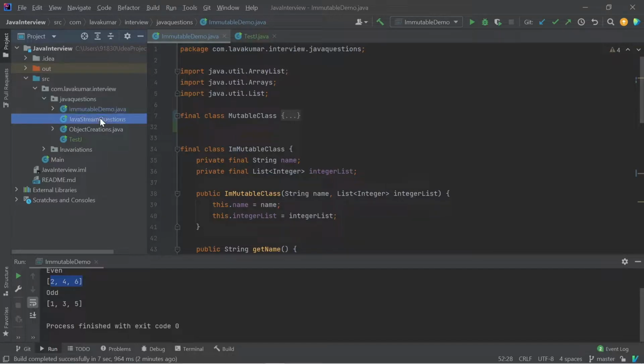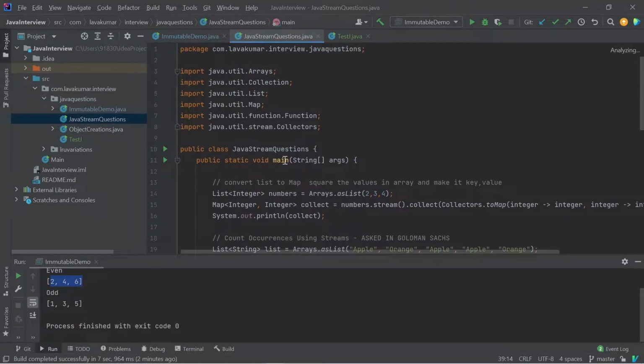And the second thing is related to Java streams. If your background is Java 8, then asking about Java streams is by default common. At least one question they will ask on Java streams. Some concepts were added from Java 7 to Java 8, like functional interfaces, Java streams, datetime APIs, and also optionals. All these things were added in Java 8.